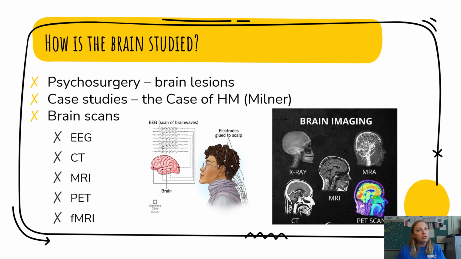The next and most obvious way that we study the brain is through brain scans, and it is important for you to know the difference between all of these types of brain scans. The first thing we're going to talk about is the EEG, or the electroencephalogram. You can see the image on this slide is where a doctor is going to put probes all over the person's head, and they're going to measure the brain waves all over that person's head.